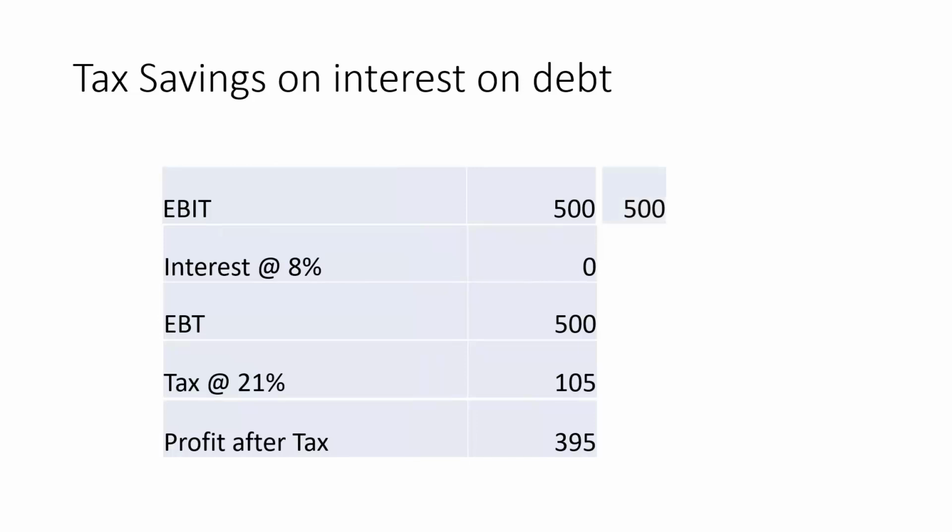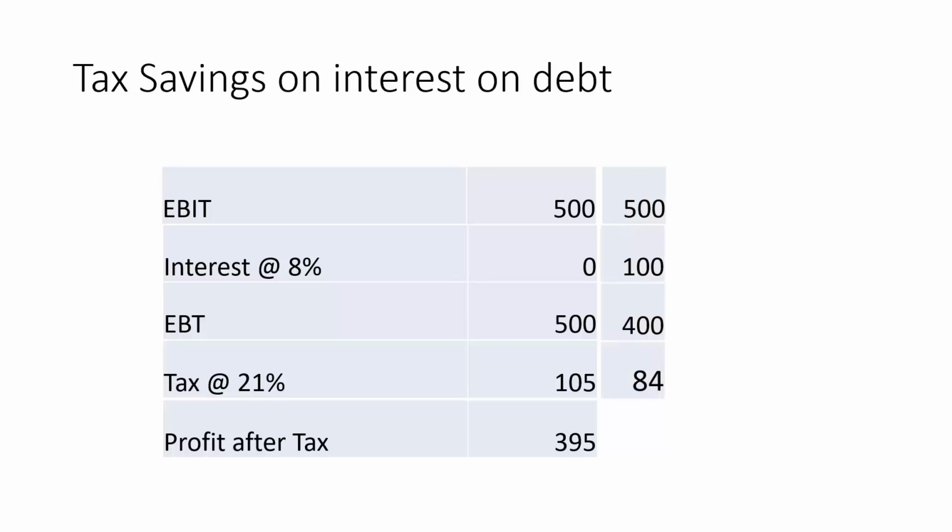Now moving on, let's take on some debt. So let's take $100 of interest charge as debt. So we must have taken 100 divided by 0.08, or 10,000 divided by 8, or $1,250 as debt. So we pay $100 as interest. So earnings before tax is 500 minus 100, or 400. Now 21% of 400 is no longer 105. That's the benefit and beauty of taking on debt. So 21% of 400 is $84.